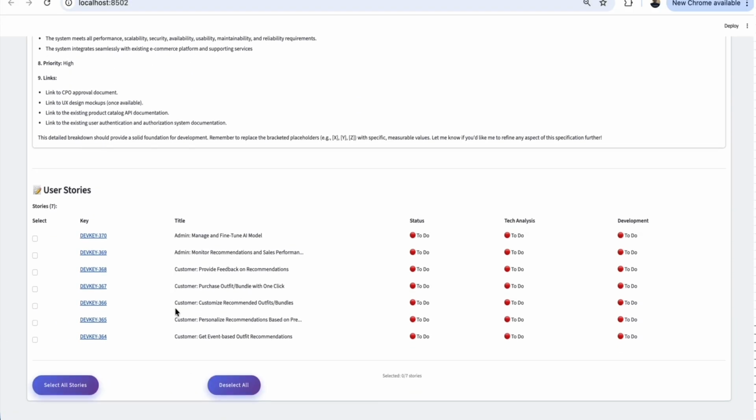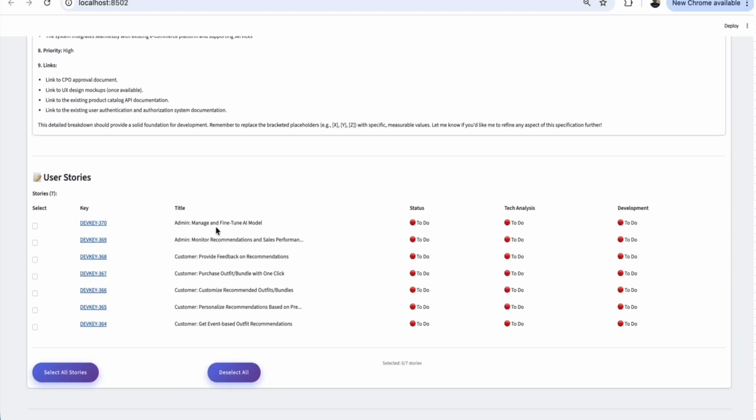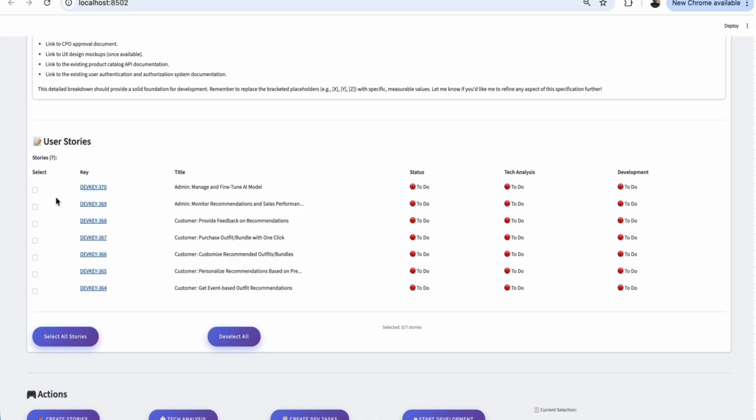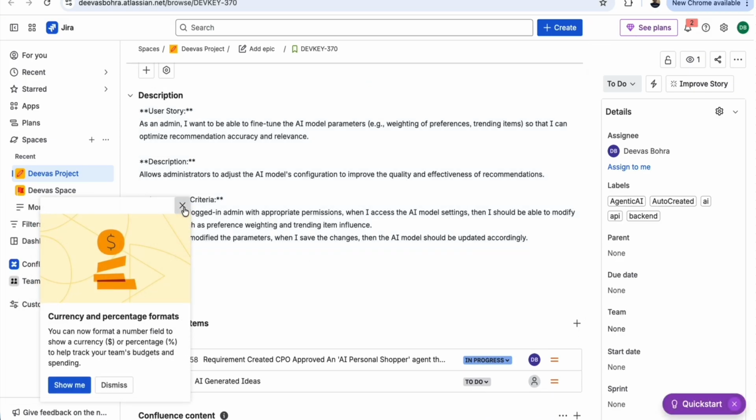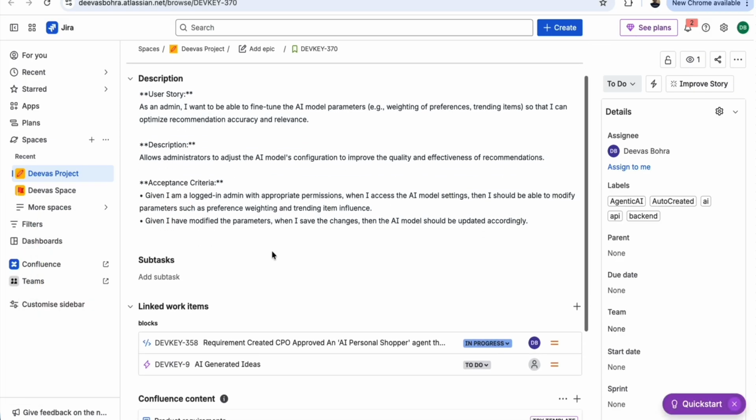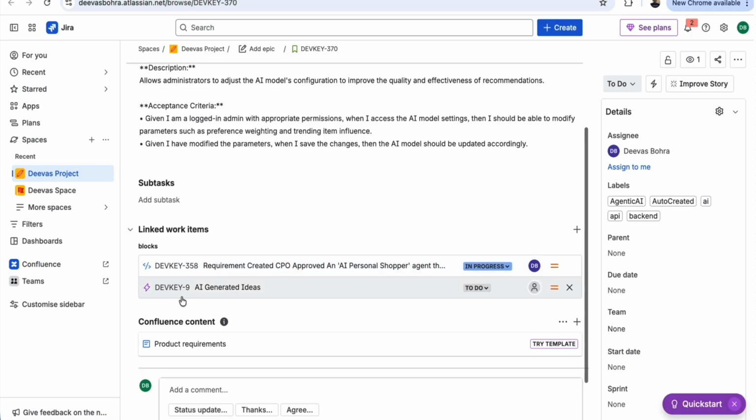And all the stories are in Jira. So you can just click the link if you want to open the story and see what is done in the story. You can just click the link and it will open the story for you in Jira, right? And on the web, it will show you the status, the description of the story and all the details about the story. But if you want to go into detail, you can go to Jira by clicking the link, and you can then come back to the website, right?